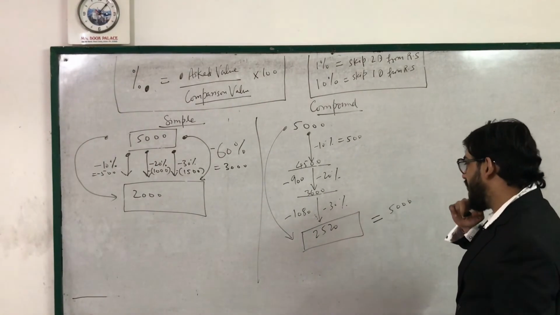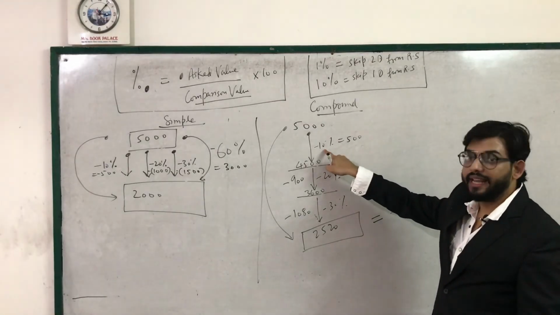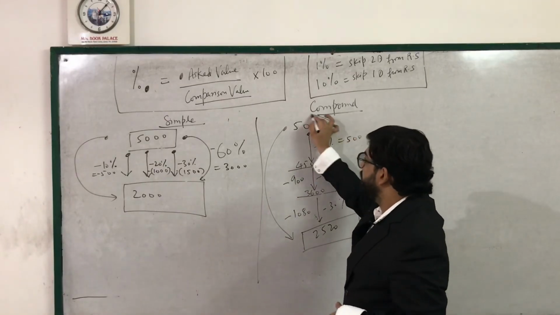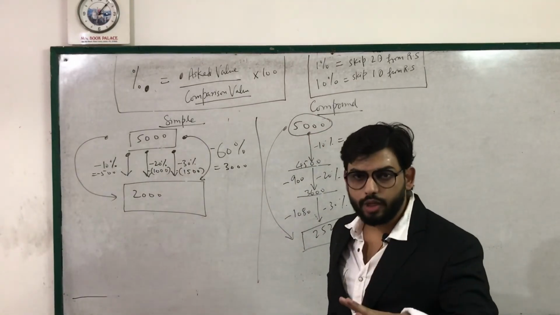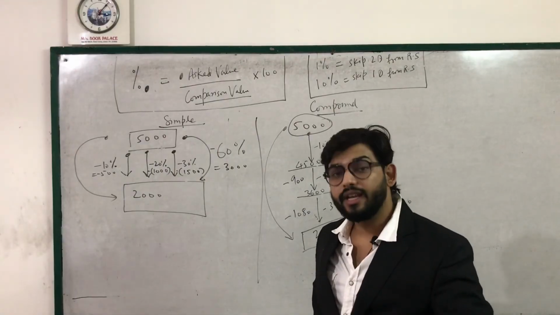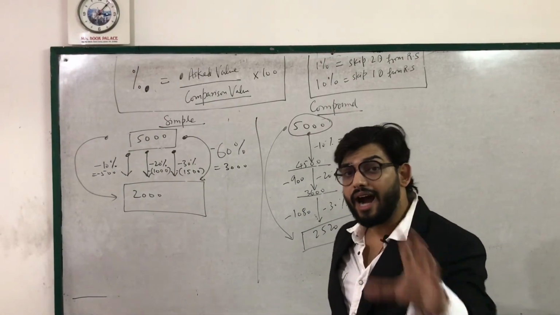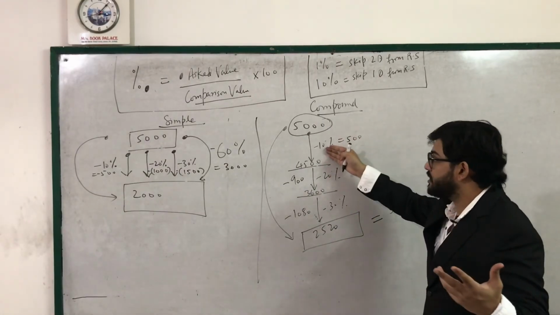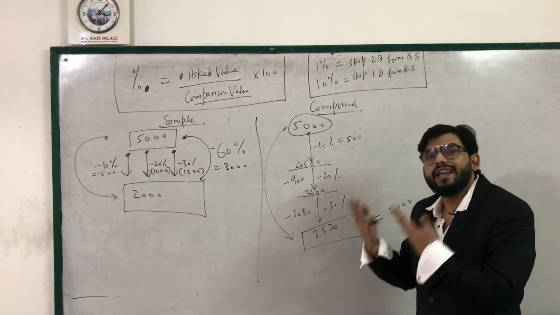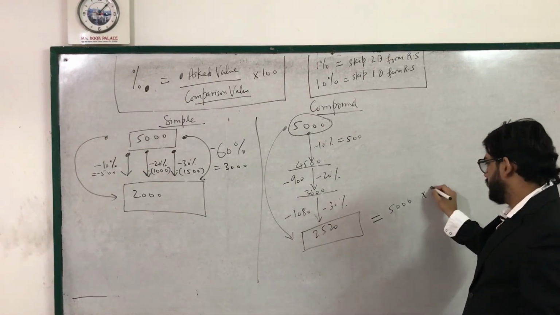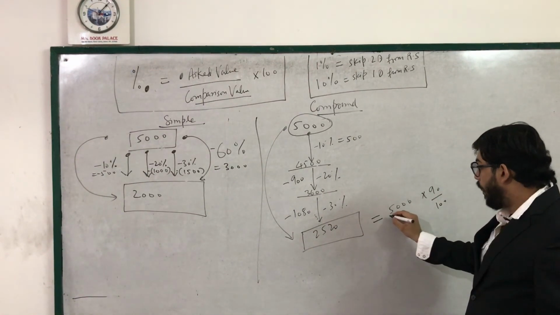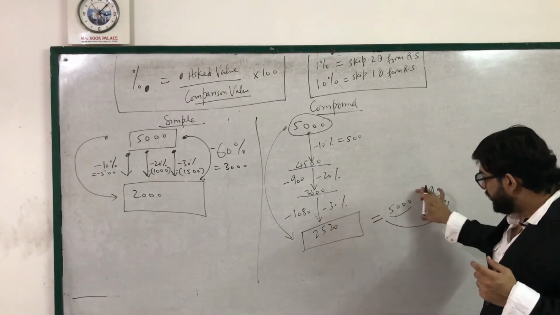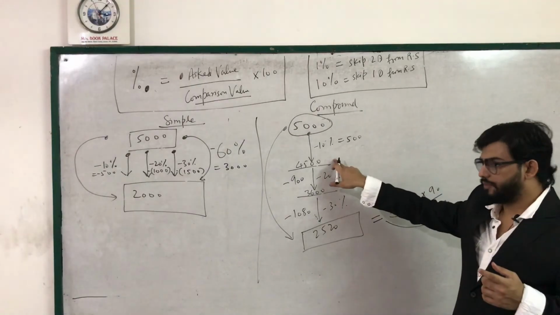So here we have 5,000. If I am decreasing 10%, 5,000 being the past value is the total value. Everything in totality in the past is always taken as 100%. So if I am decreasing 10%, 5,000 minus 10% will be 90% of 5,000. Now whatever result comes out, this will come out to be 4,500 by the way.